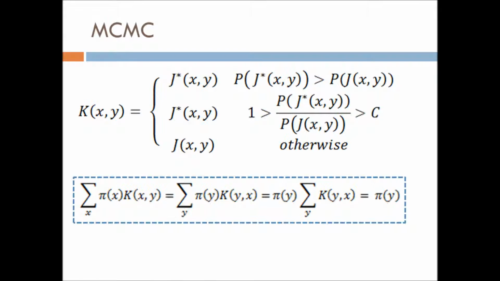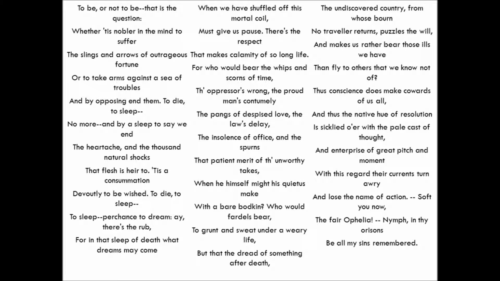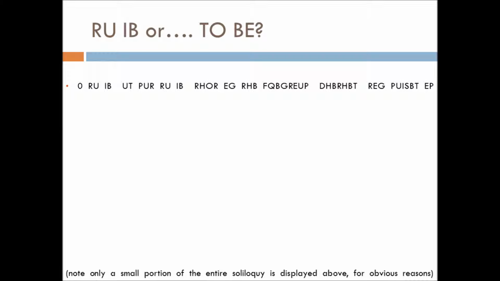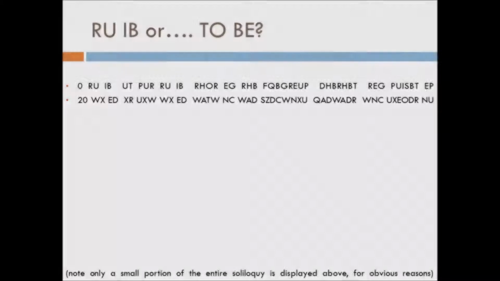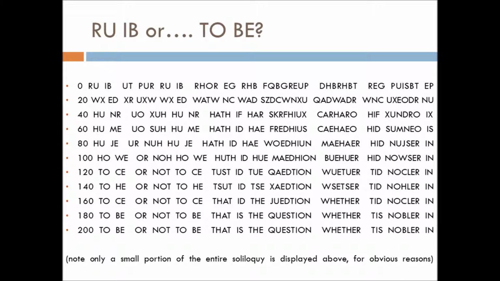Before we try and solve any actual puzzles, let us first see if we can decrypt some known text. Consider Hamlet's soliloquy in its entirety. If we randomly scramble the characters due to some random substitution cipher, as shown, can our algorithm discover the inverse map? We see that initially, after around 10 iterations, the proposed map effectively returns gibberish. However, after many more iterations, a few hundred, we see that the map has essentially converged to the desired solution. This is quite encouraging for the overall problem.